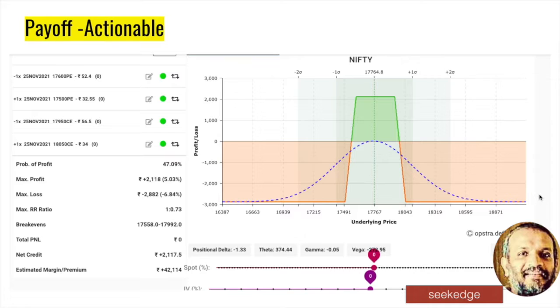Basically, these are reasonable, good risk reward. So the volatility is consolidating and not shooting up. If it is shooting up, then you just have to exit and not adjust. Otherwise, you can slightly adjust, assuming that the fall will not happen below 17,500 and the up move will not break the 18,000 again, at least in the next few days, from Monday to another 4 days. So that may be a good trade on the index on the option strategy side, the condor.